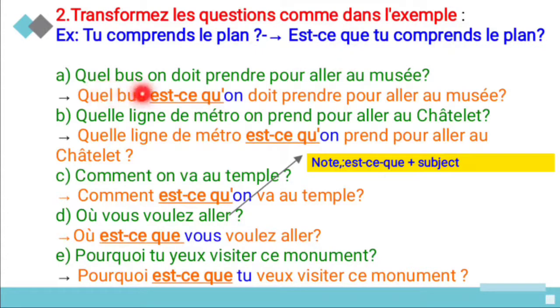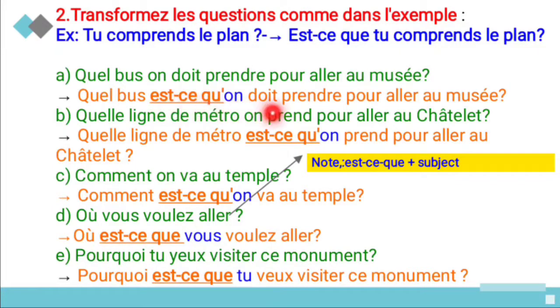See, quel bus on doit prendre pour aller au musée? So which bus should we take to get to the museum? So the answer here, quel is the interrogative word, and bus is a noun, but the subject starts from here only. It refers to we also, for that informal conversation. So quel bus est-ce qu'on, here apostrophe, why? Because the subject begins with a vowel.